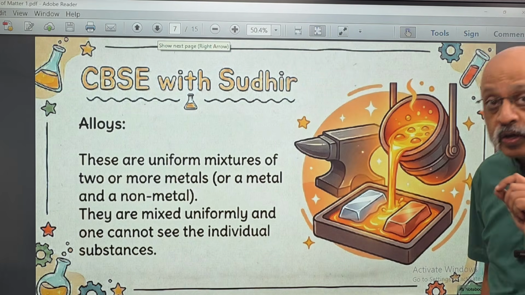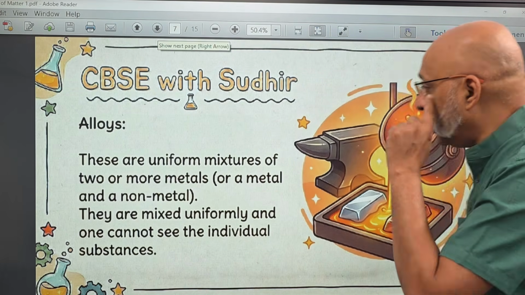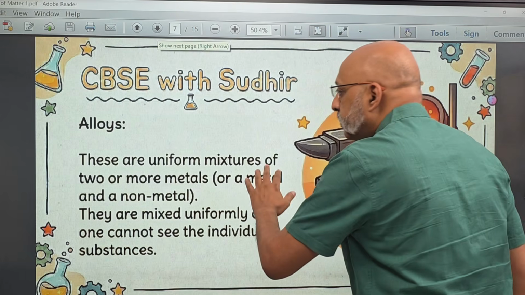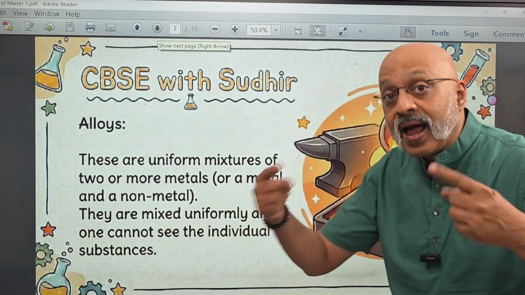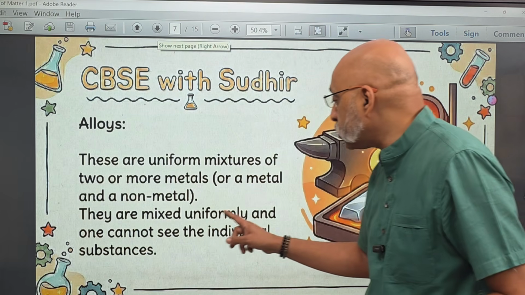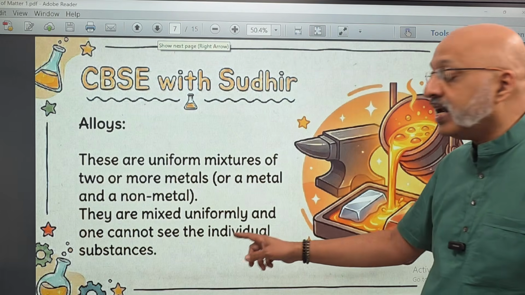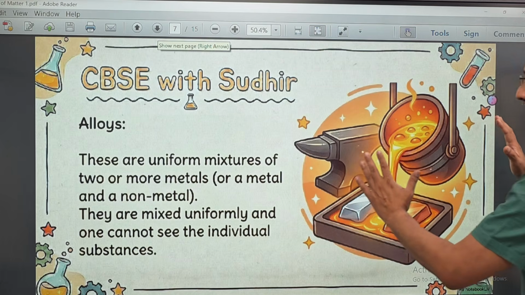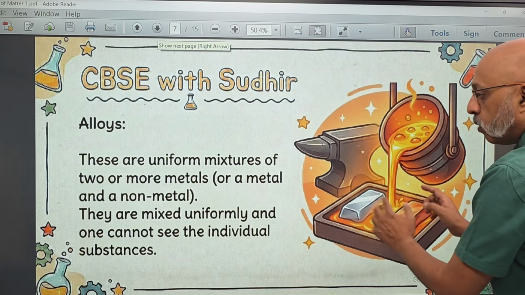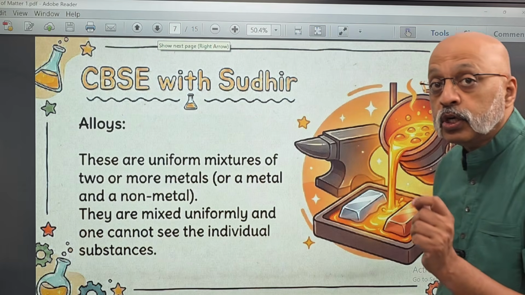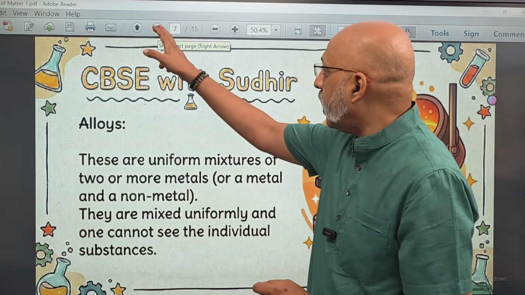What are alloys? Now here you need to pay attention. These are uniform mixtures of two or more metals, or a metal and a non-metal. They are mixed uniformly and one cannot see the individual substances. So when they are mixed together, you cannot say ki ye metal or ye non-metal alag hai. You will not be able to distinguish one from the other.